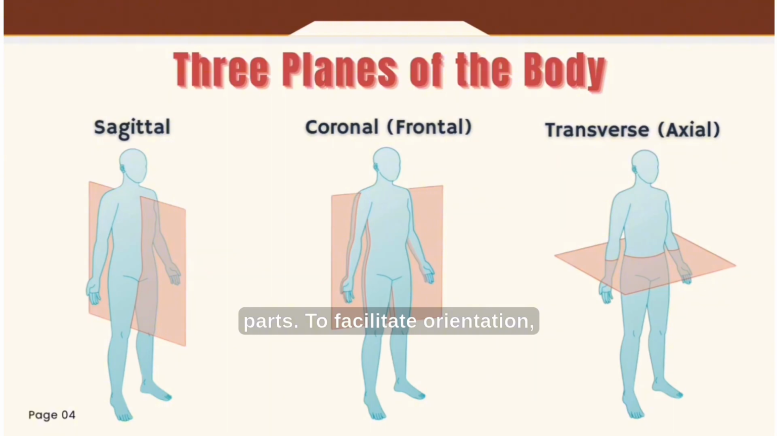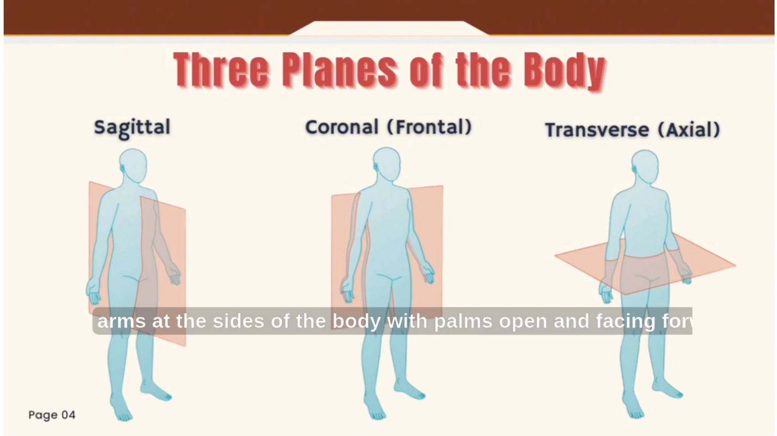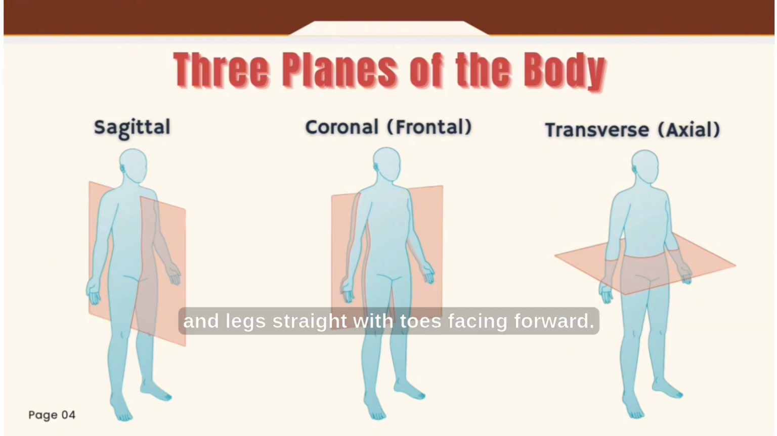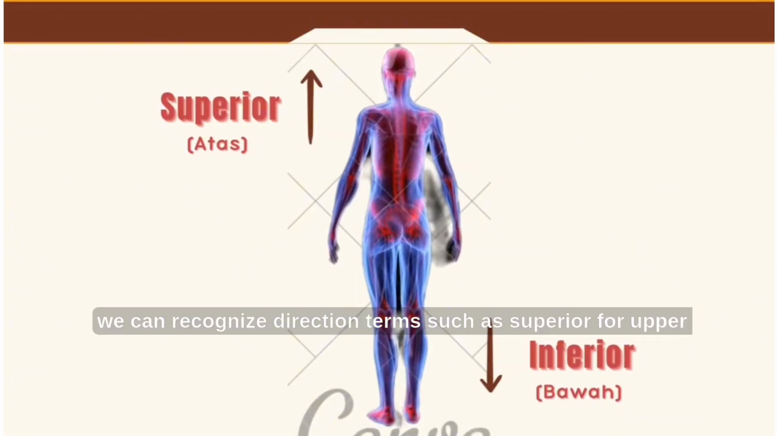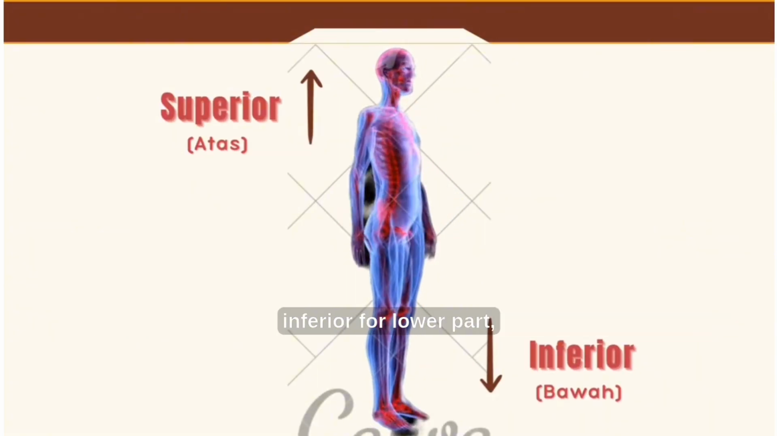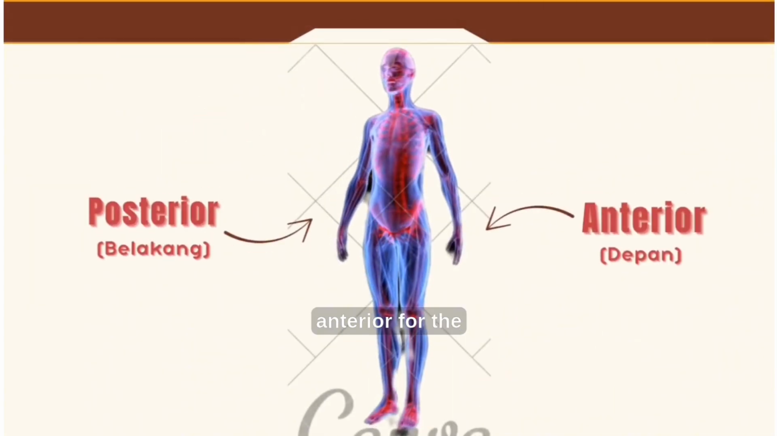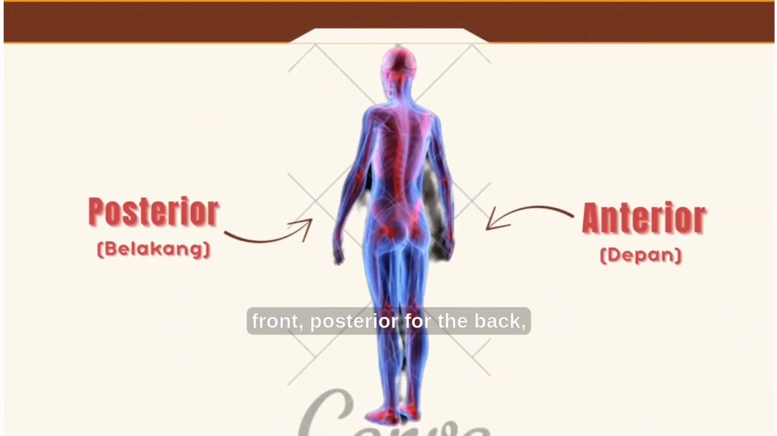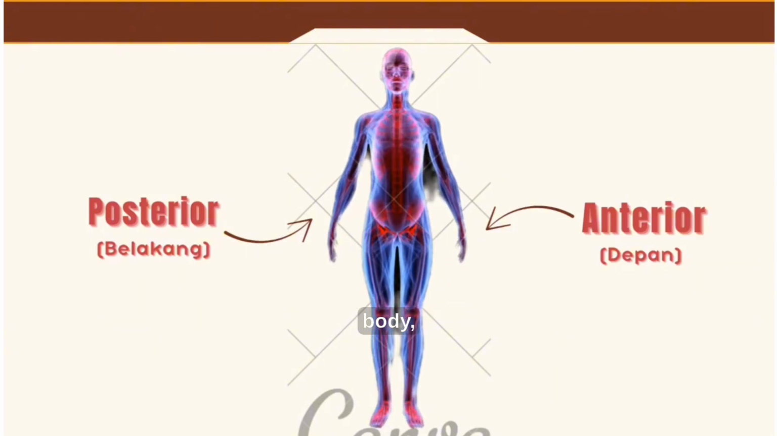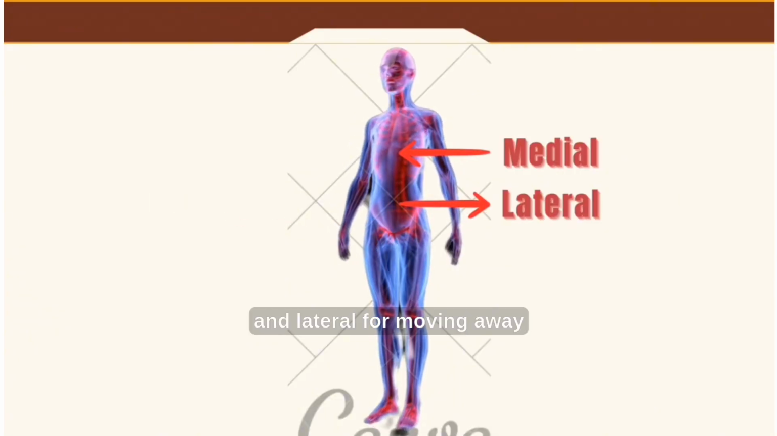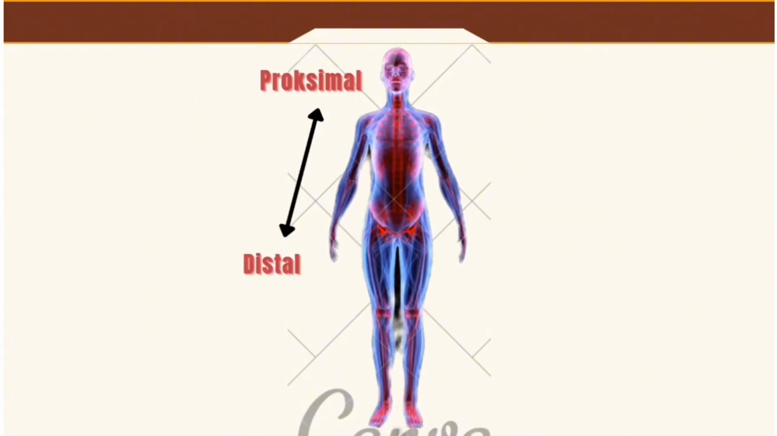To facilitate orientation, the basic anatomical position is used. The body stands upright with the head facing forward, arms at the side of the body with palms open and facing forward, and legs straight with toes facing forward. From this position, we can recognize direction terms such as superior for upper parts, inferior for the lower parts, anterior for the front, posterior for the back, medial for approaching the midline of the body, and lateral for moving away from it.